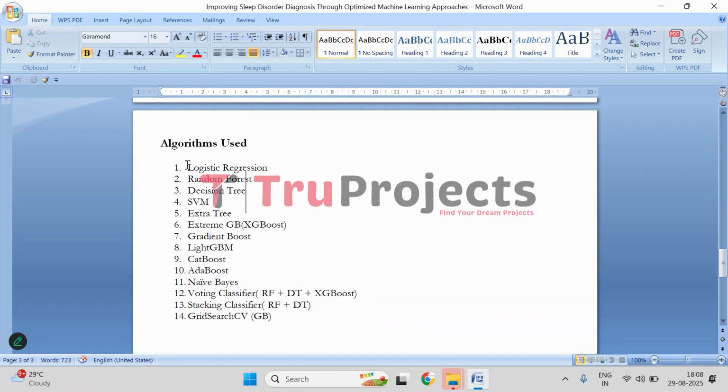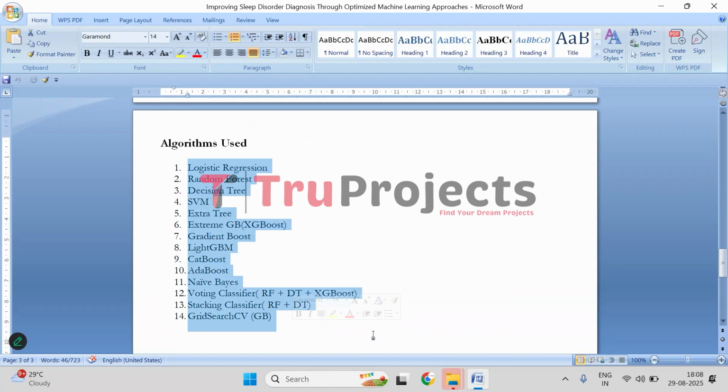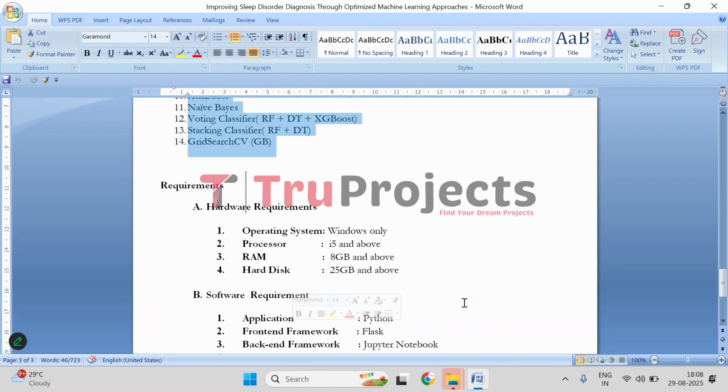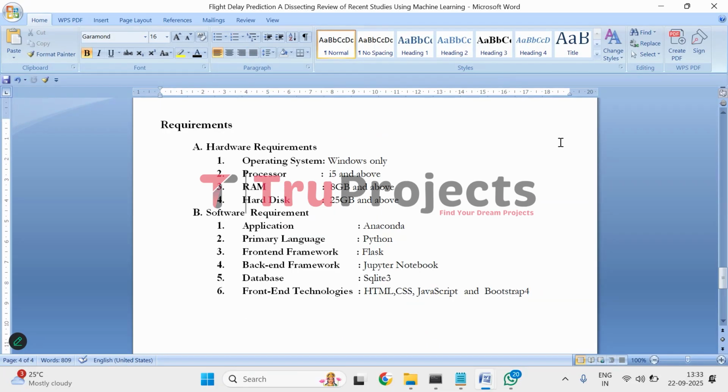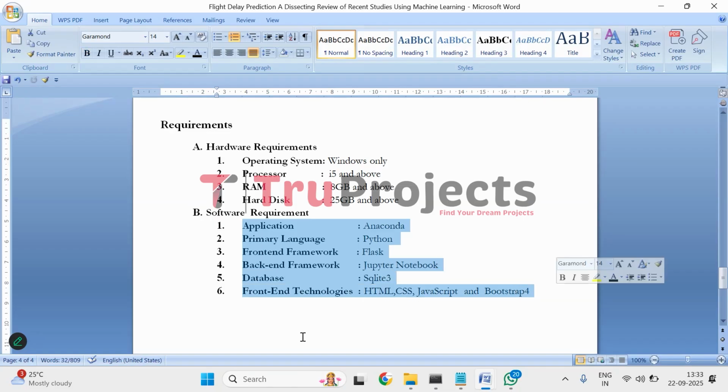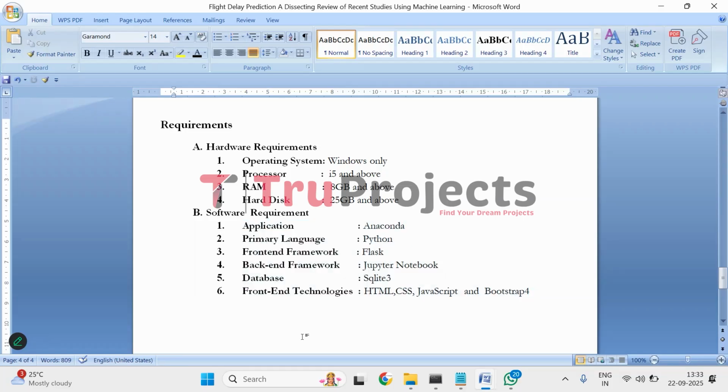And these are the algorithms used in this project to detect whether the person has sleep apnea or not. And these are the requirements. To implement this project, we need two kinds of requirements, which are hardware and software. In hardware, we need operating system of Windows, processor of i5 and above, RAM of 8 GB and above, and hard disk of 25 GB and above. Software are application of Anaconda, primary language of Python, front-end framework of Flask, back-end framework of Jupyter Notebook, database of SQLite 3, and front-end technologies are HTML, CSS, JavaScript, and Bootstrap 4. So this is the overview of the project.